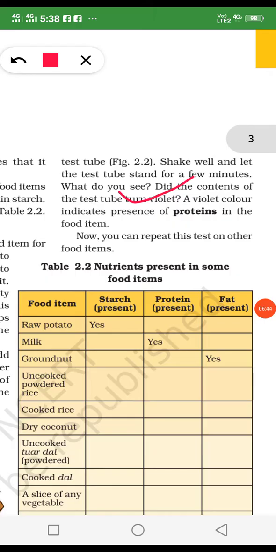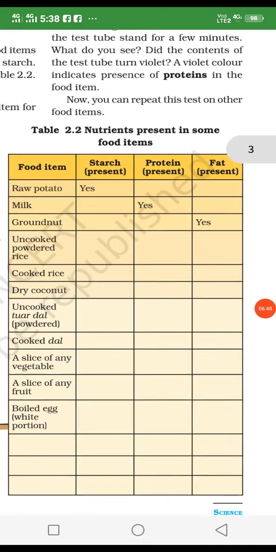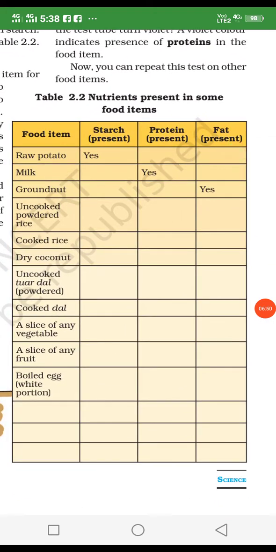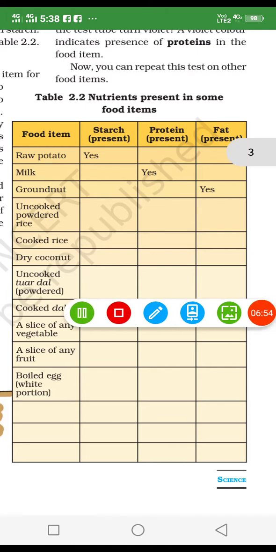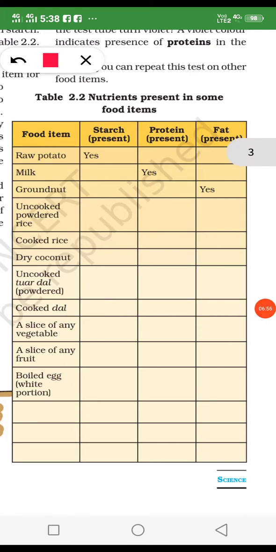Okay, like this we find out which type of food has which components, and there is a list of the components and food items, the nutrients present in some food items. For example, raw potato has starch. This experiment is done, and milk has protein because its color is also changed. When we do the experiment with caustic soda and copper sulfate and the color changes, it means it has protein. And groundnut has oil, and oil is fat.